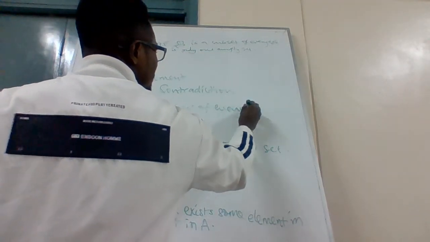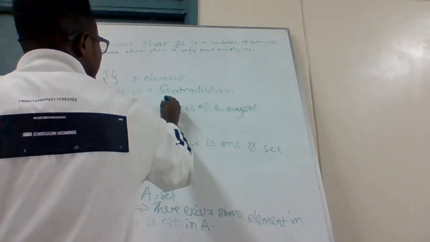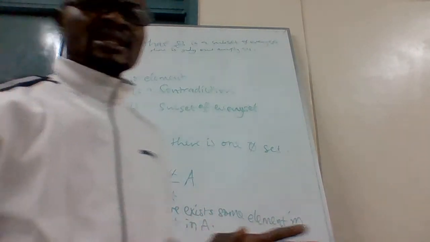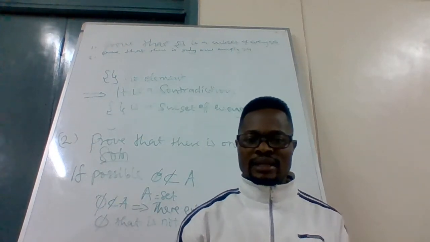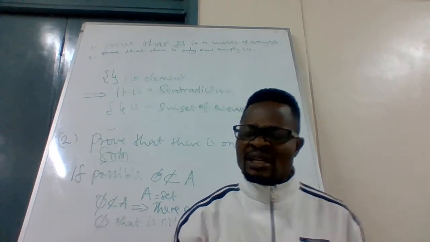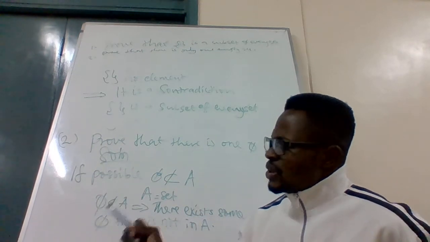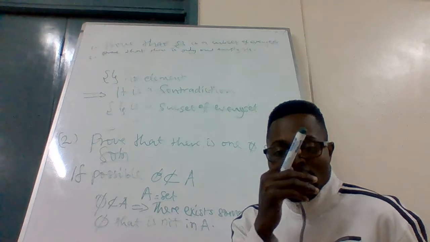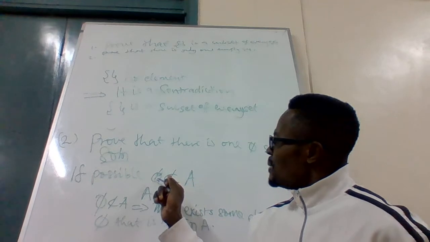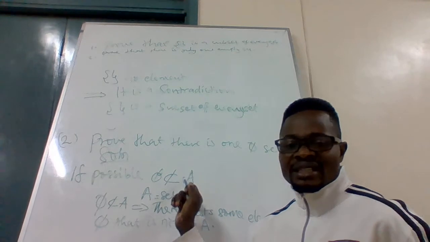Make it very visible, and you are good to go. This is exactly what it looks like, and there is nothing you need to do again. The question simply means prove that an empty set is a subset of every set. And we know that by the definition of empty, empty means that there is nothing in it. So we let empty set be contained in some set A, and A here is a set.